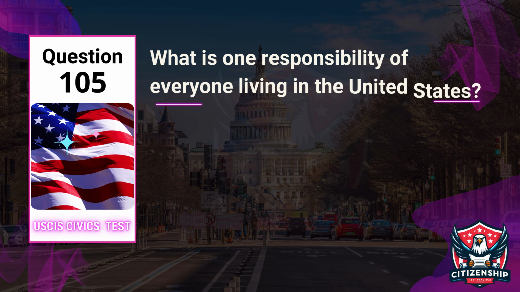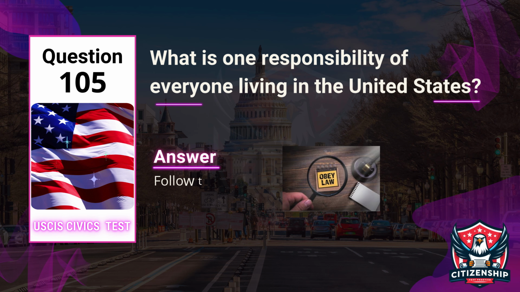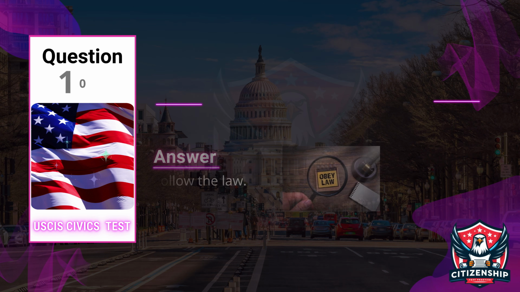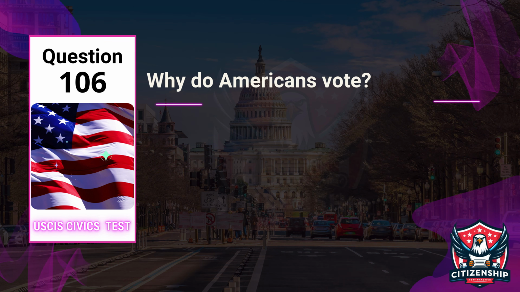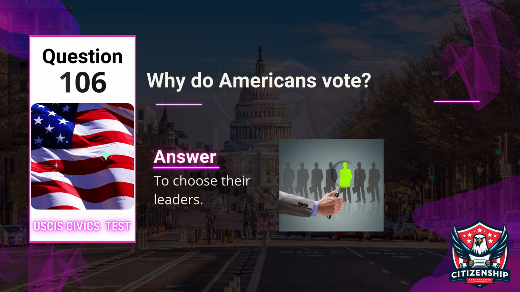Question 105. Officer, what is one responsibility of everyone living in the United States? Applicant, follow the law. Question 106. Officer, why do Americans vote? Applicant, to choose their leaders.